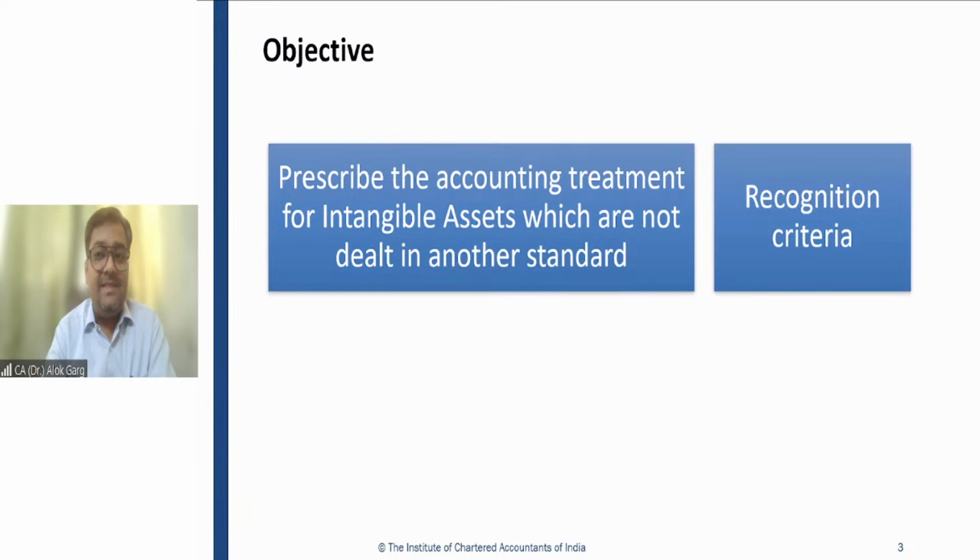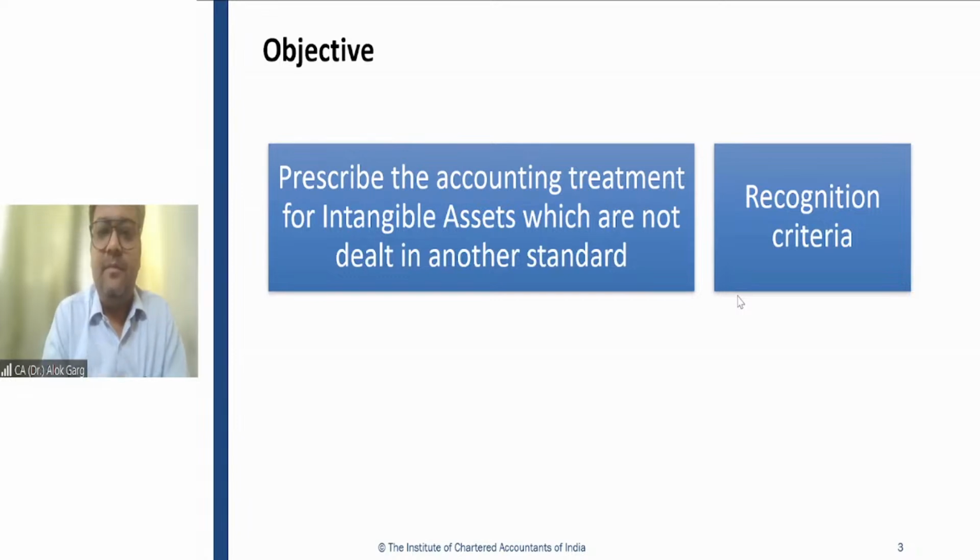Accounting treatment means, you remember, I have talked about four parts of accounting treatment. RMPD, you remember that? Yes, Nisha is saying RMPD, which is recognition, measurement, presentation, disclosure. So this standard covers the recognition, measurement, presentation, disclosure, all the aspects of intangible asset.